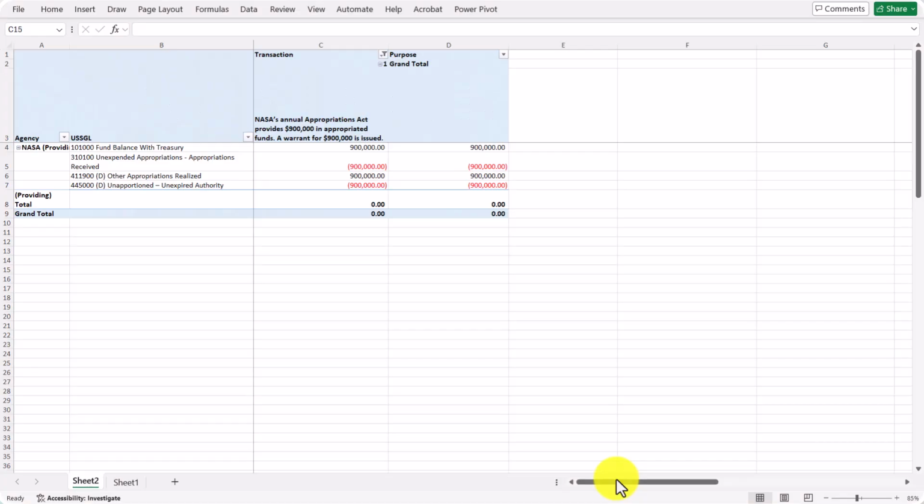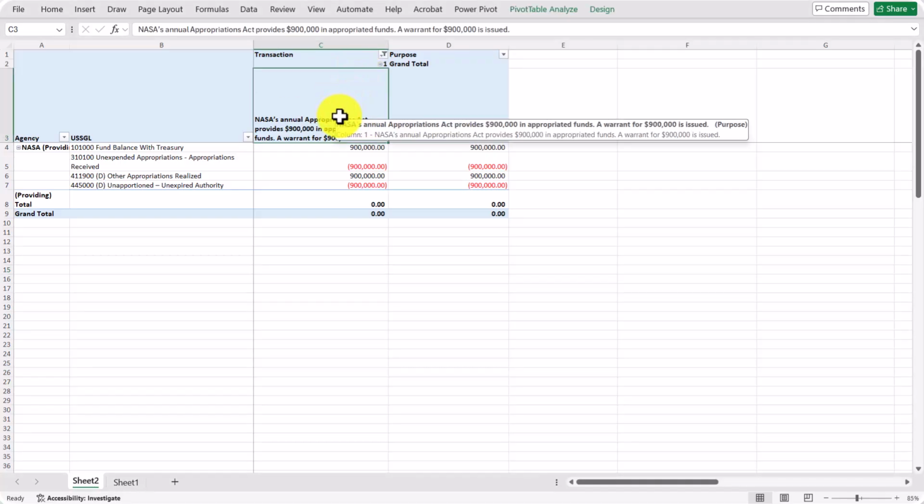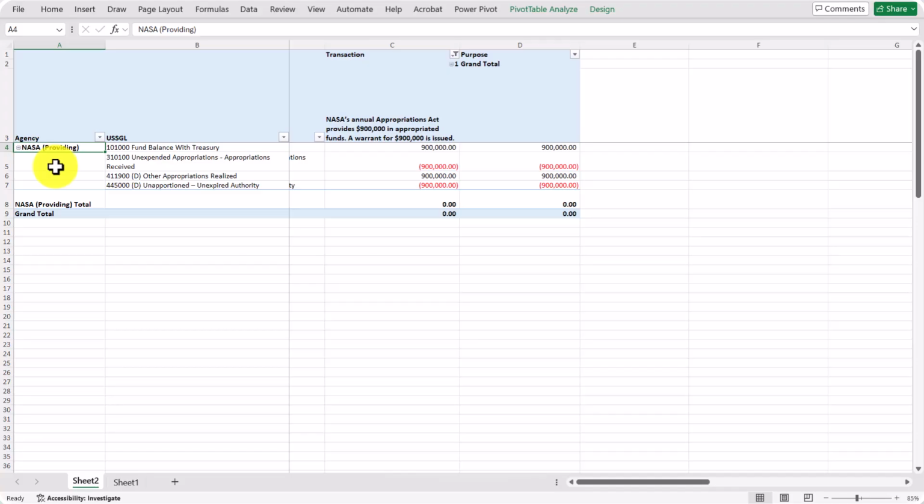All right, now we're back. Now we're in our friend Excel. Everybody loves it. So real quick, to orient you on what we're looking at: we have our transaction numbers and the purpose, which is going to match up to our slides earlier. Then we have the GL accounts, and also the agency, the providing agency or the ordering agency. So let's get started.